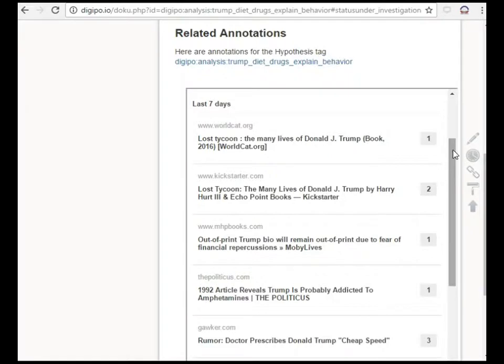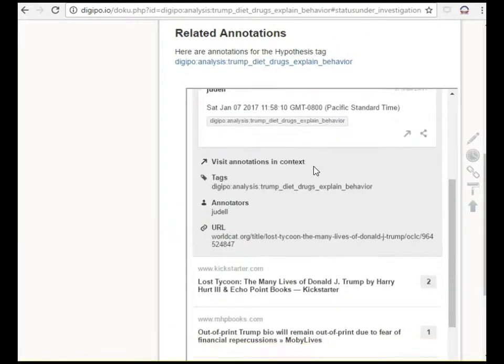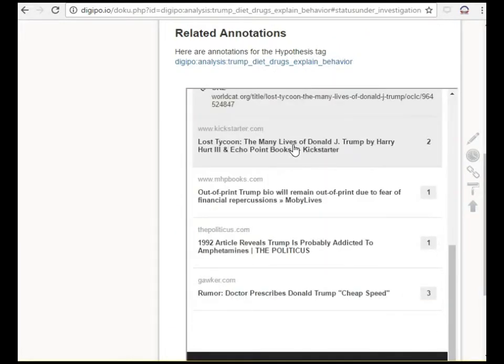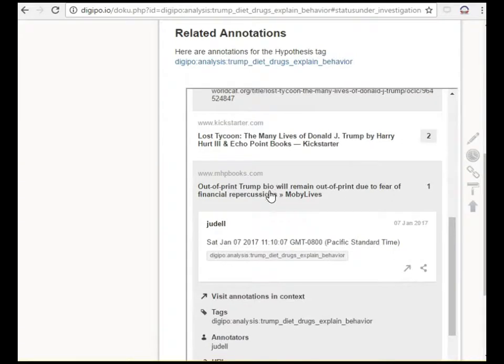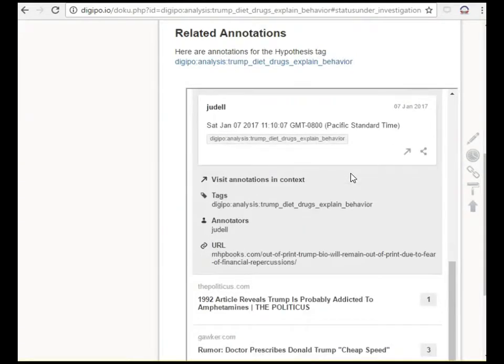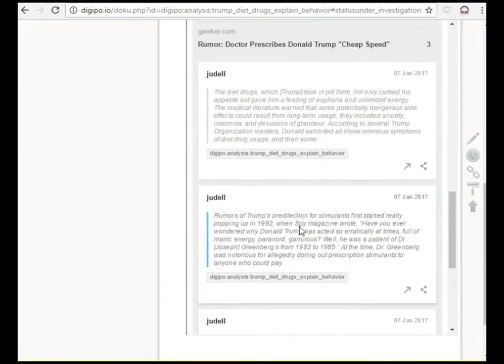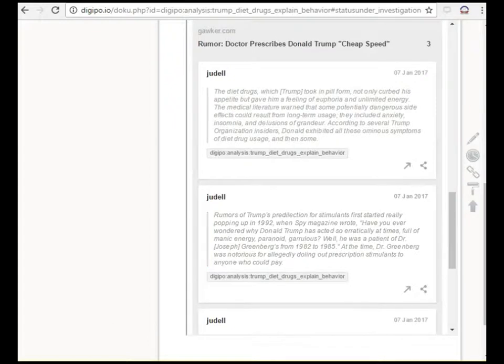So what have we got so far? These are the annotations we've collected. We've got the WorldCat link to the library book. We've got the Kickstarter page. We've got this article about the reason why the book was out of print. We've got the reference to the 1992 Spy magazine article. This is the original article that prompted this investigation.